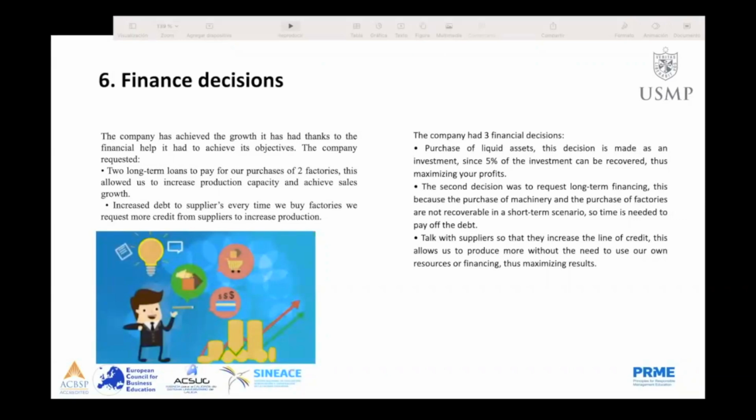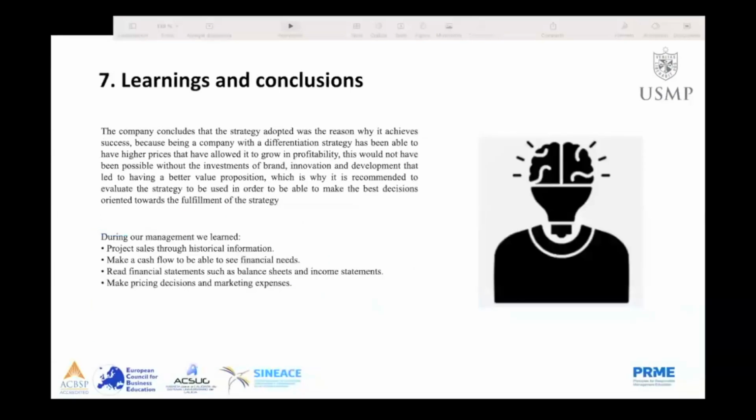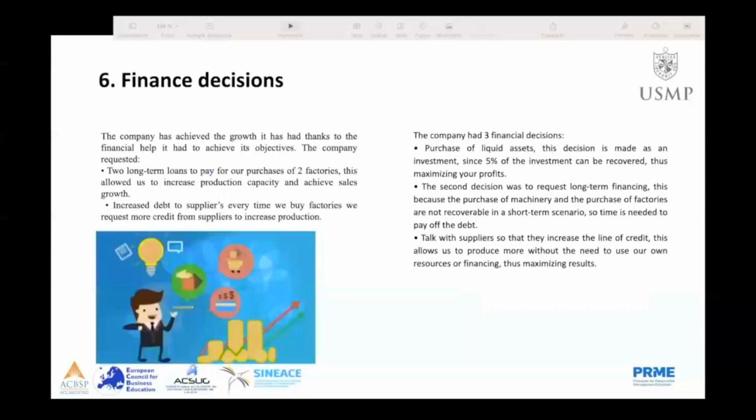Increase the supply. Every time we buy a factory, we require more credit from suppliers to increase production. The company had three final decisions. The first decision was to invest in assets, with 5.5% of the investment being recovered to maximize profit.